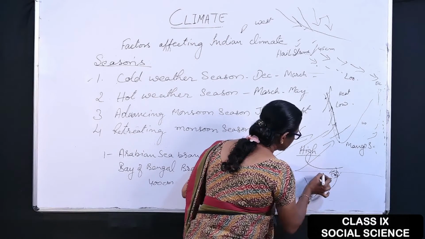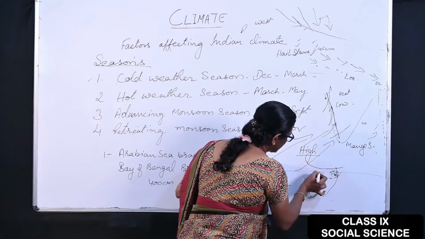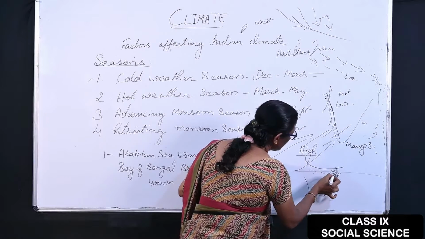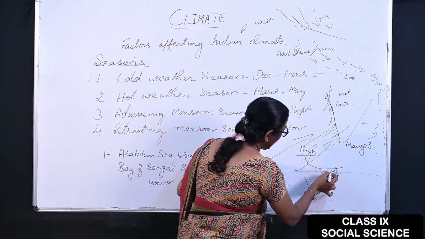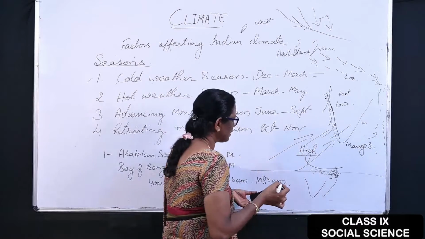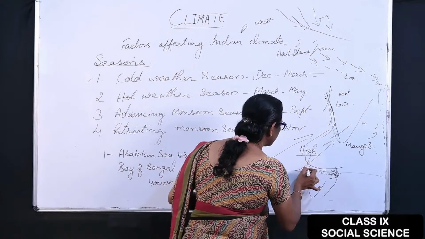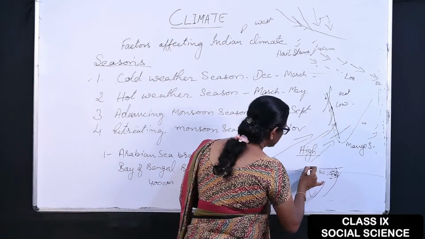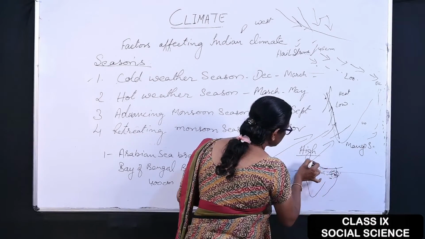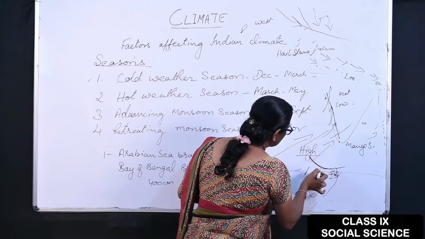As the low pressure is in the northern plains also, the wind moves towards the Ganga Valley and comes to the northern part of India. Here the Aravalli range obstructs, and this is the Himalaya.